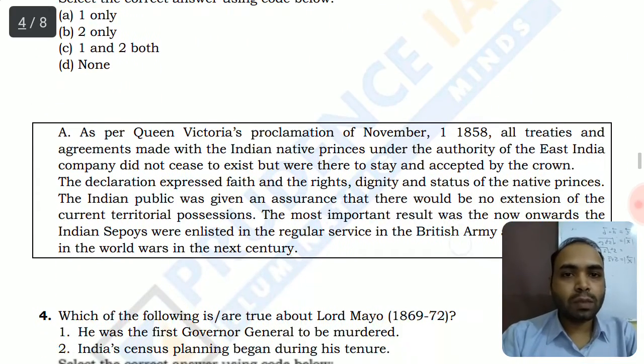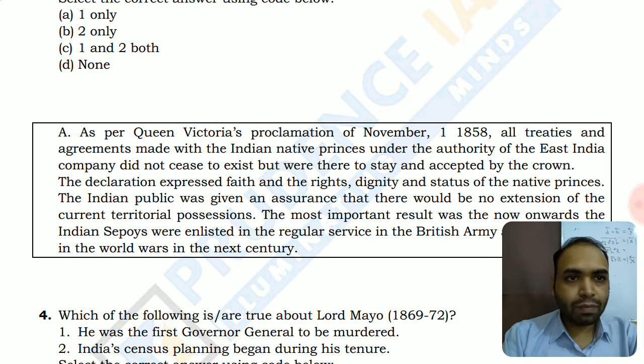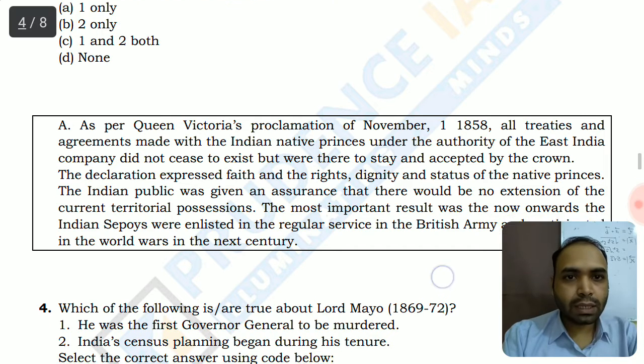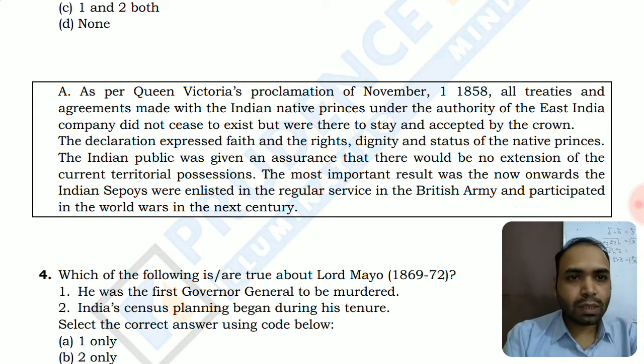Let's move on to read the explanation. As per Queen Victoria's proclamation of November 1858, all treaties and agreements made with the Indian native princes under the authority of the East India Company did not cease to exist but were there to stay and accepted by the crown. The declaration expressed faith and right dignity, so they recognized the rights of princes to rule their own native states.